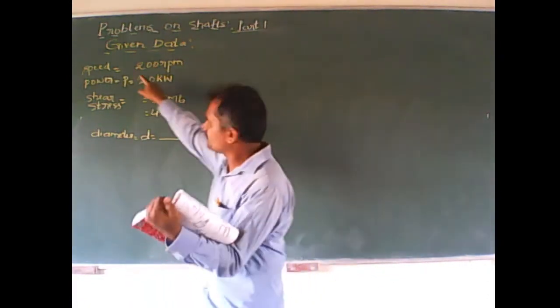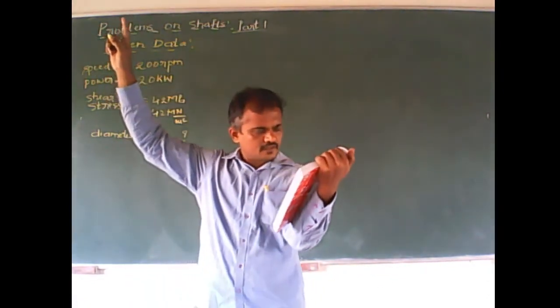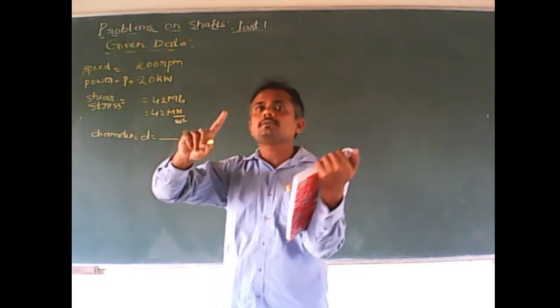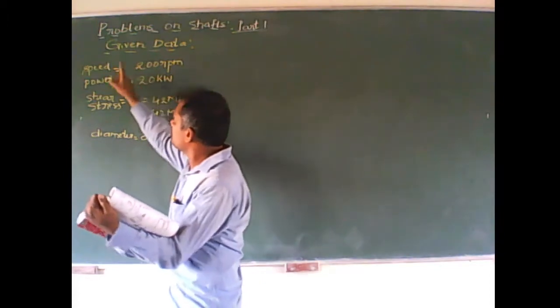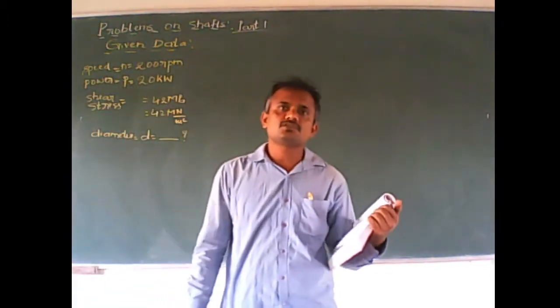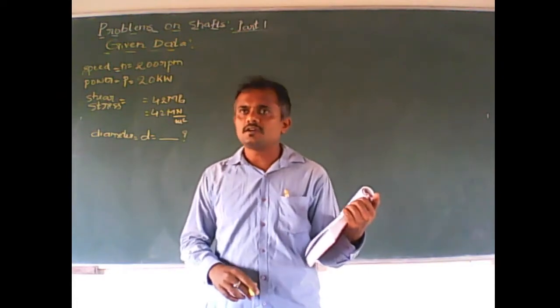Okay, so what is left? Speed. Has it been given? So above power there is a speed of the shaft in RPM. In RPM it should be. So it is RPM. Therefore I can take it as a small n, so that we do not find any confusion in the solution part.